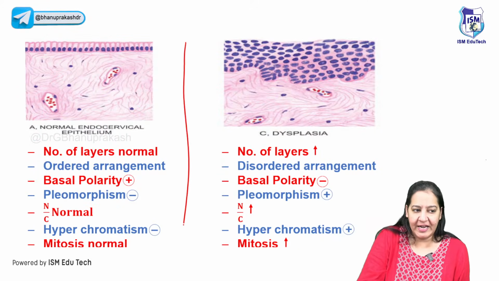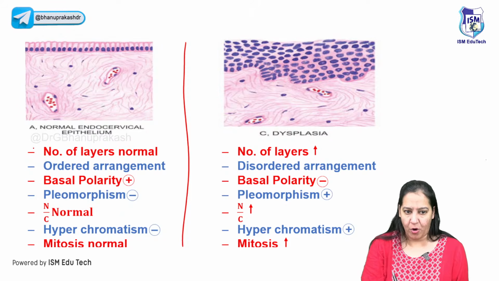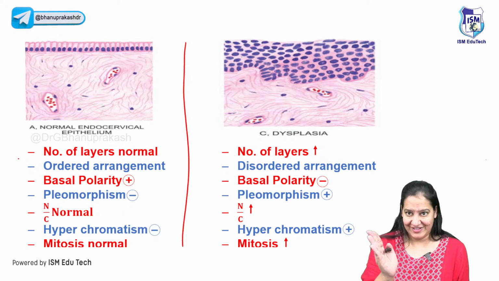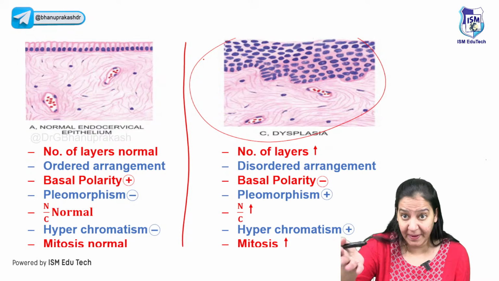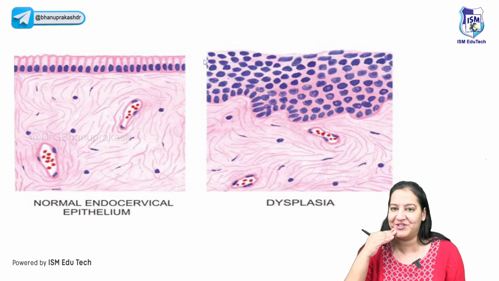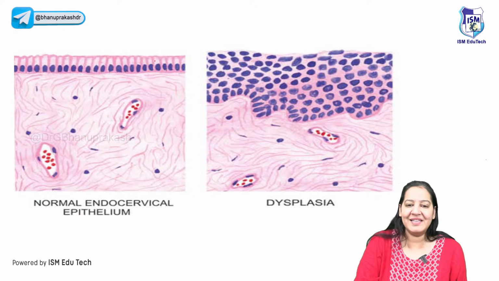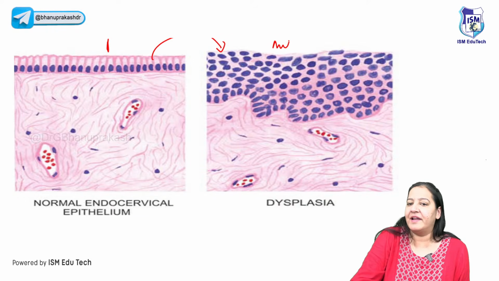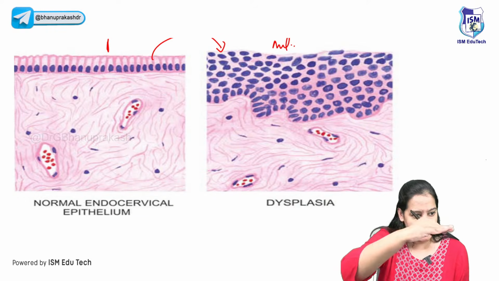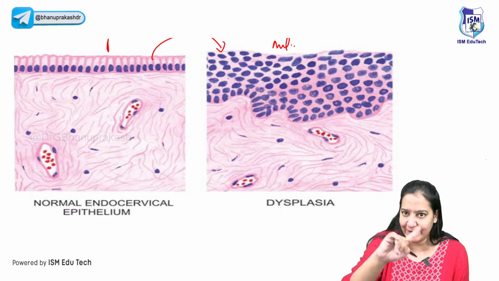After showing, I will enumerate the 7 changes. We will compare all 7. This is a dysplastic cell. If these 7 changes happen, it will convert from normal to dysplasia. So the first is an increase in number of layers. Can you see here 1 layer and here multiple layers? You can count the number of layers. The first change is an increase in number of layers.